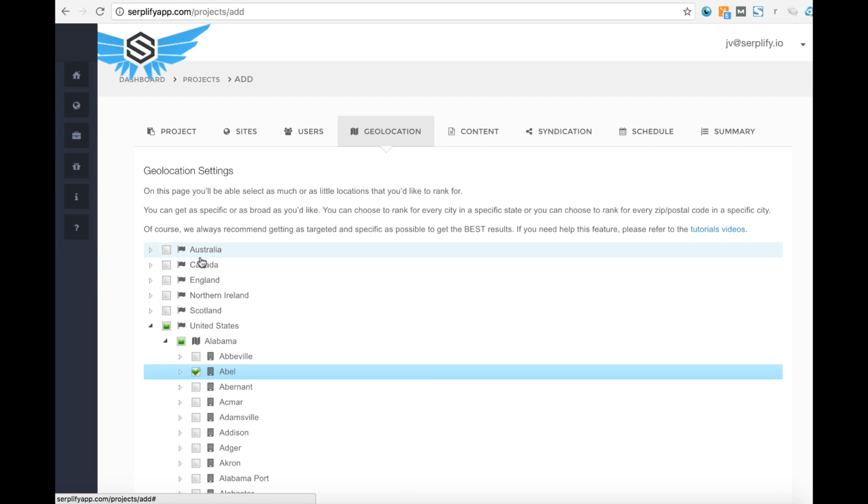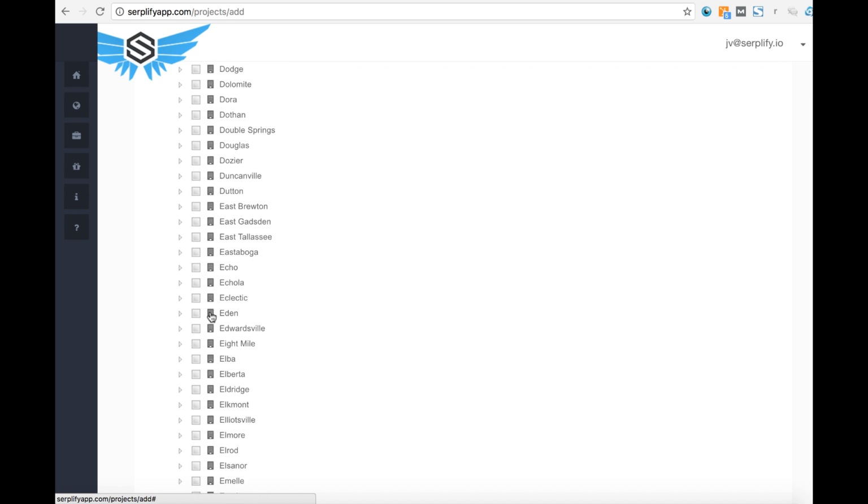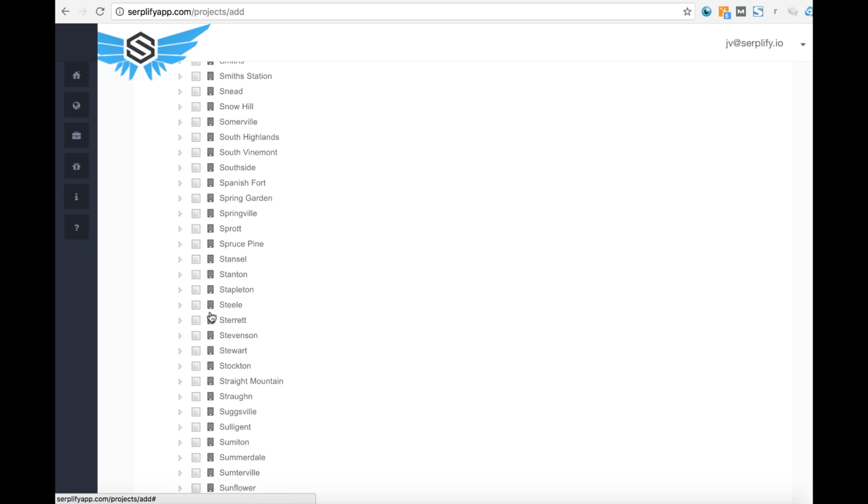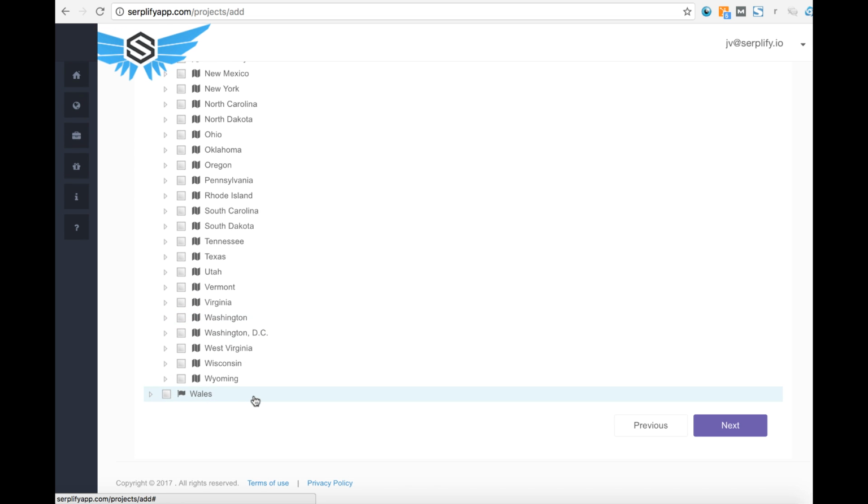And you can see here we have Australia, Canada, England, Northern Ireland, Scotland, and United States available currently to target. They said that there's going to be more added, but as of right now, these are the ones that are showing up for me.